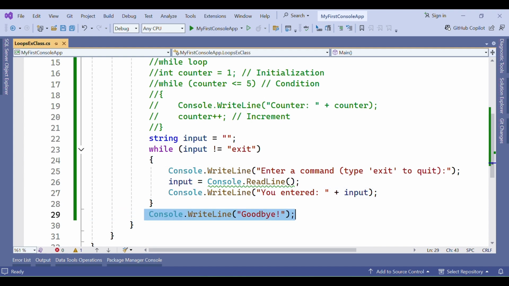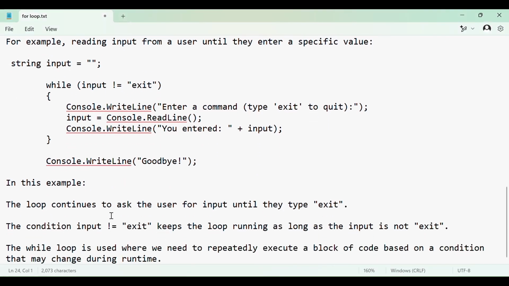So the explanation: the loop continues to ask the user for input until they type exit. The condition input not equal to exit keeps the loop running as long as the input is not exit. The while loop is used where we need to repeatedly execute a block of code based on a condition that may change during runtime. So we don't know when the user is going to type this exit. Whenever we type exit inside our console, that time it will stop the while loop execution.